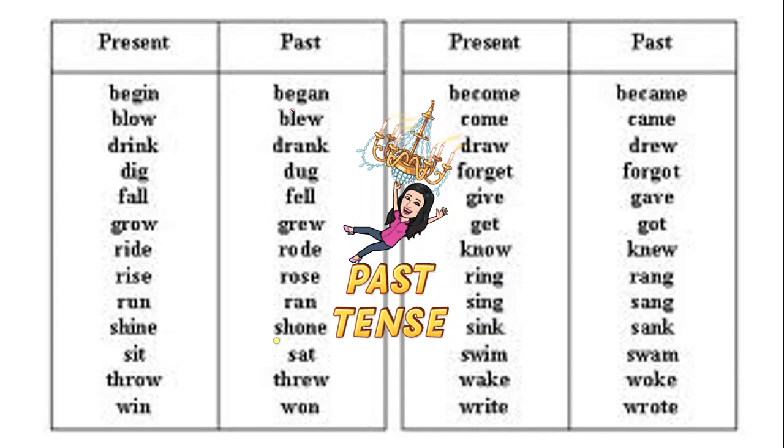Like begin will become began, blow, blew, drink, drank, dig, dug, fall, fell, grow, grew, ride, rode, rise, rose, run, ran, shine, shone, sit, sat, throw, threw, win, won, become, became, come, came, draw, drew, forget, forgot, give, gave, get, got, know, knew, ring, rang, sing, sang, sink, sank, swim, swam, wake, woke, write, wrote.